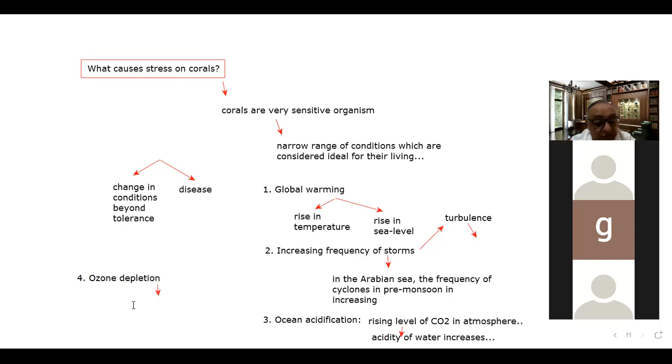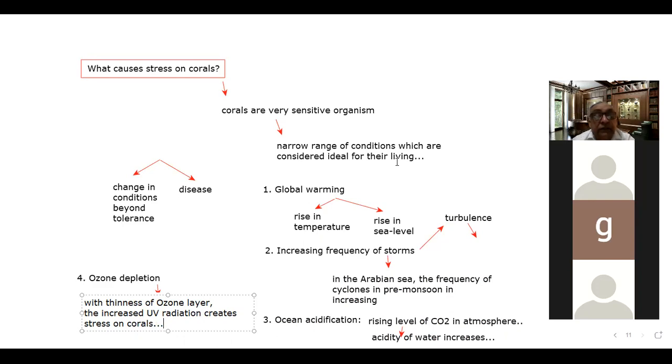With the thinness of the ozone layer, the increased ultraviolet radiation creates stress on corals. So that is also one of the points.